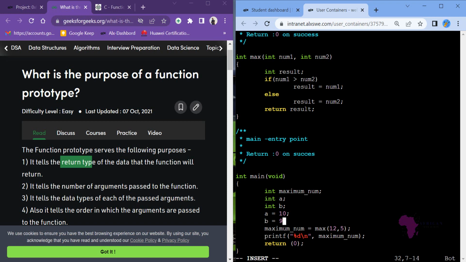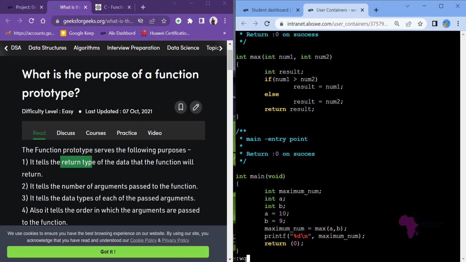So what's the maximum number between 10 and 9? Probably 10 is the answer. So here, instead of saying 12 and 5, I will use variables. I will say a, comma, b. Instead of using 12 and 5, use variables a and b. So we're expecting to see the answer to be 10.